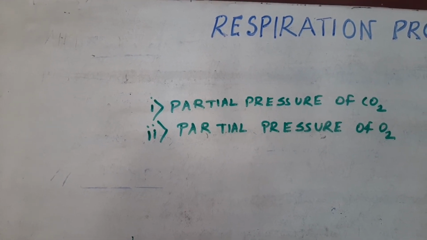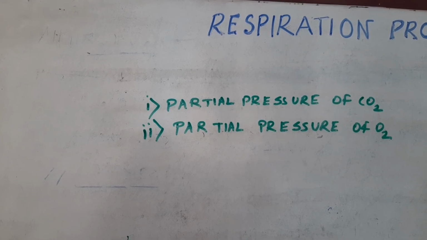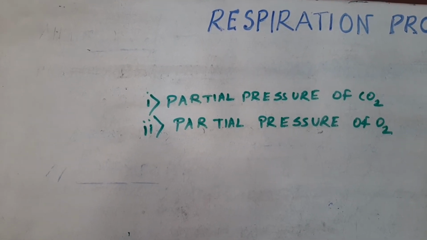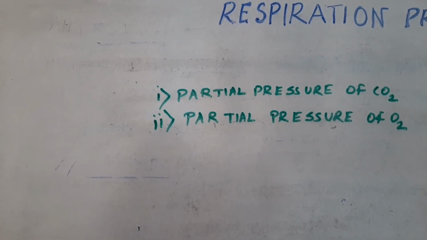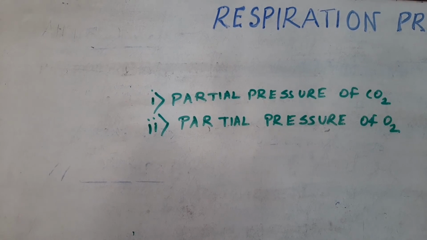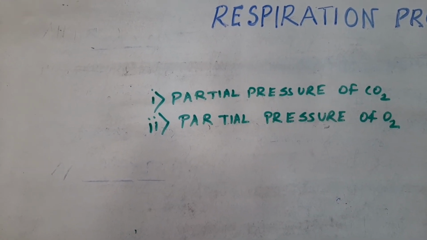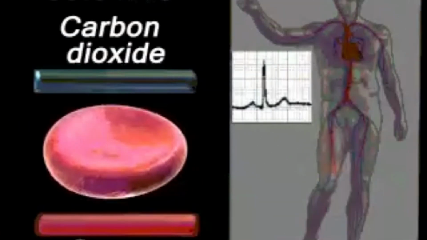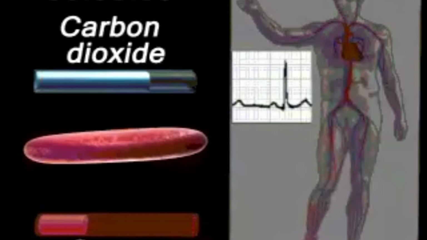So the dissociation of carbon dioxide from carbaminohemoglobin takes place, that is, carbon dioxide which is bound to hemoglobin from the tissue is delivered at the alveoli. So every 100 milliliter of deoxygenated blood delivers approximately 4 ml of carbon dioxide to the alveoli. Now as I told you that I will discuss about Bohr's effect. So what is Bohr's effect?